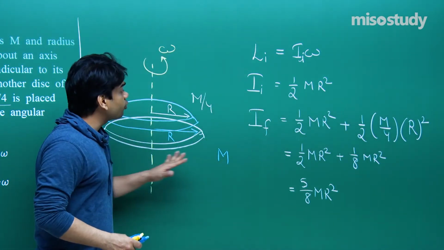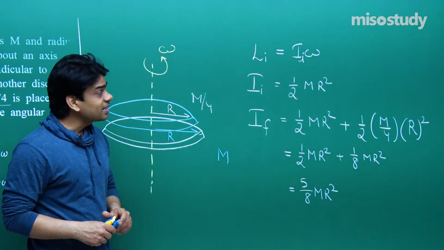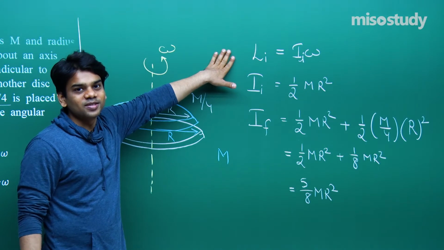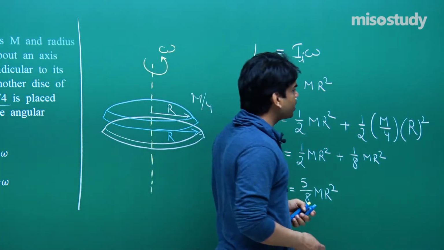Now you see that we have to find out what is the angular velocity of this combined system. As I said, the angular momentum remains conserved, so we can conserve the angular momentum.